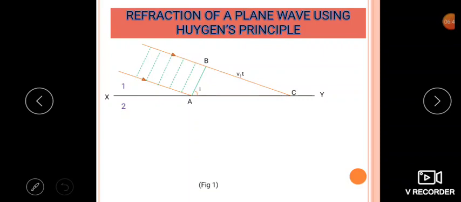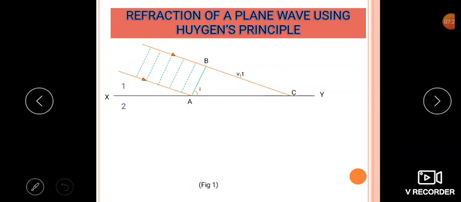Now AB is our wavefront, and all the particles on it, the circular rings we are getting, behave like sources for secondary wavelets. Therefore BC is equal to v1t, because we already know that velocity is displacement divided by time, or displacement is equal to velocity into time.